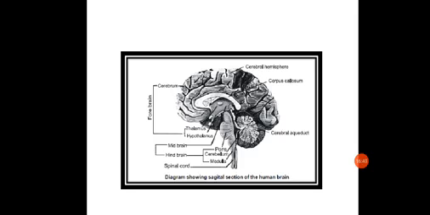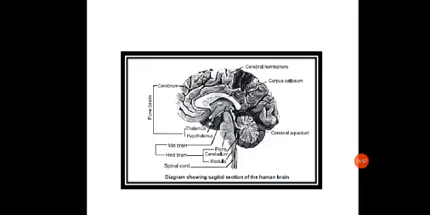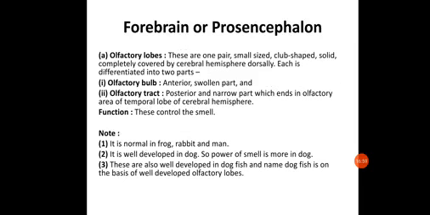You have to understand what all these lobes are. The frontal lobe is present particularly in the front, as we will see. Then parietal, occipital, temporal, and insula. These are different parts of the cerebrum. Okay, so let us start. The cerebrum is divided into 5 parts: frontal, parietal, occipital, temporal, and insula.